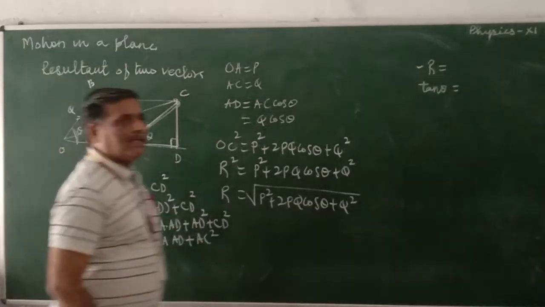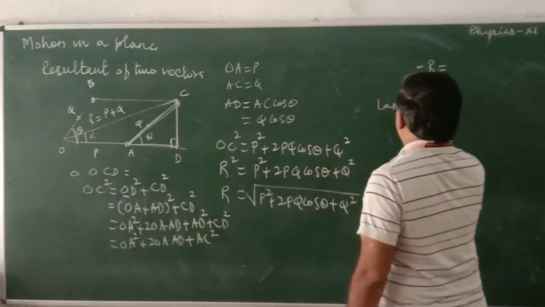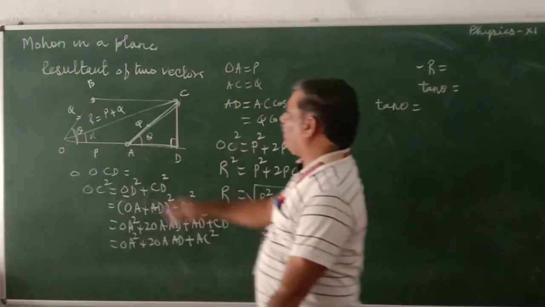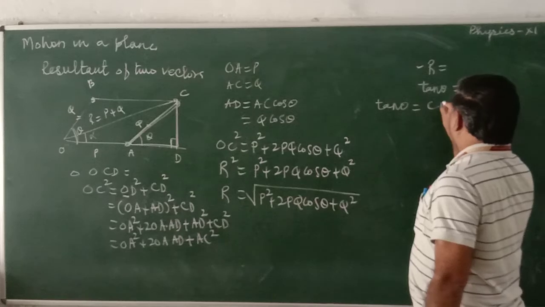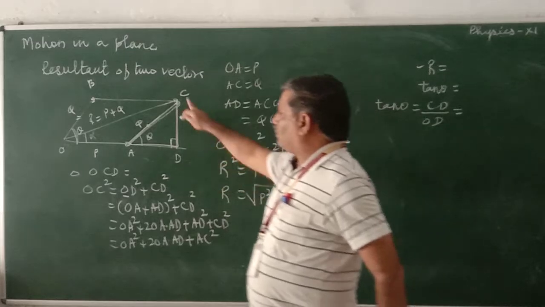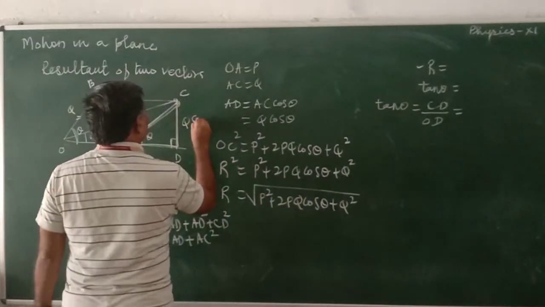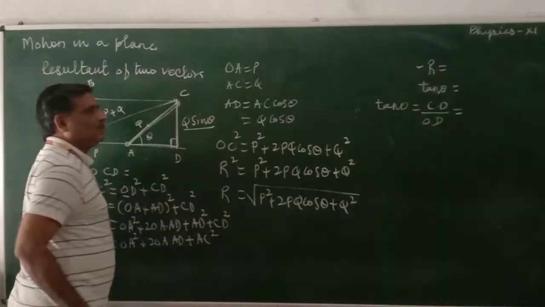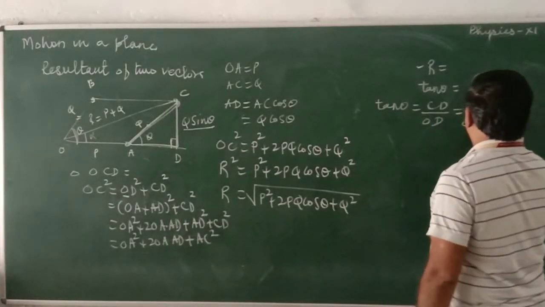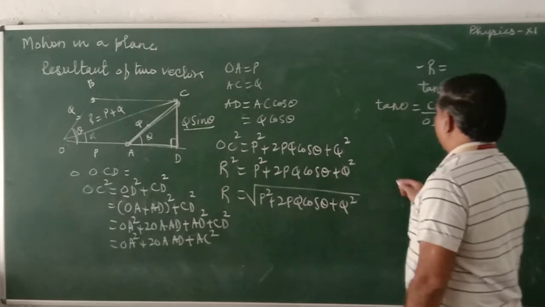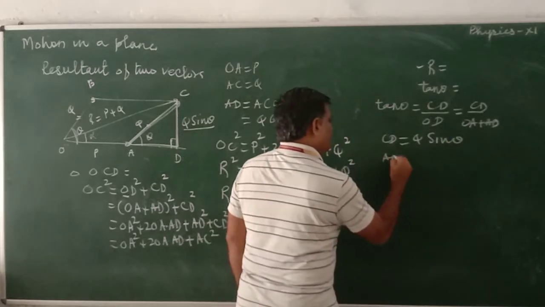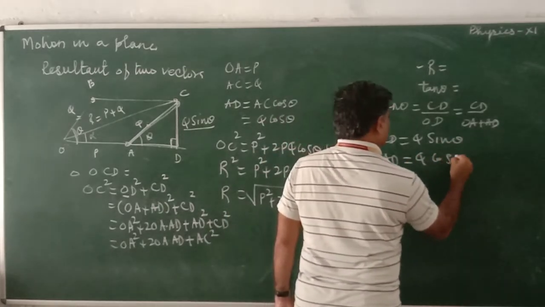Then from the figure, tan theta is equal to, we know, CD divided by OD. CD is the front side, so it becomes Q sin theta. This is CD, and OD is OA plus AD. CD is equal to Q sin theta, AD is equal to Q cos theta.